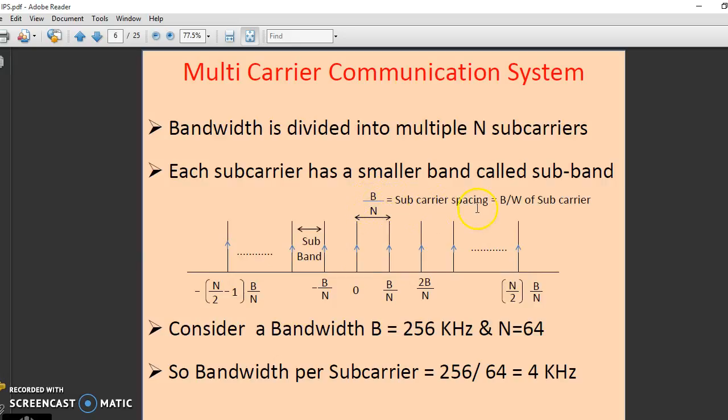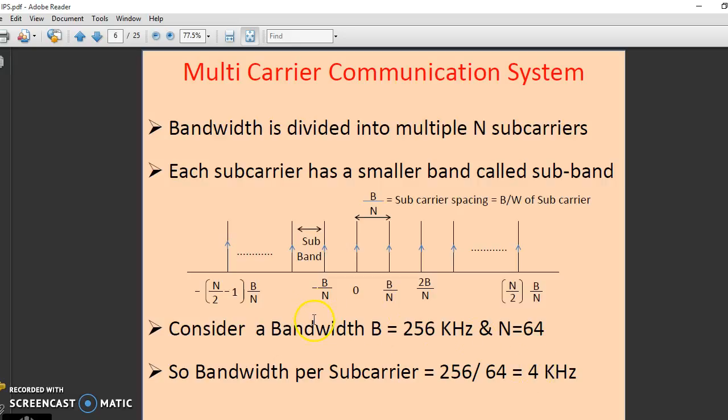This is also the subcarrier spacing, and it is also called the bandwidth of the subcarrier. Suppose we consider a bandwidth of 256 kHz, divided into 64 subcarriers. The bandwidth per subcarrier will be 256 divided by 64, that is 4 kHz. So each subband is very narrow.